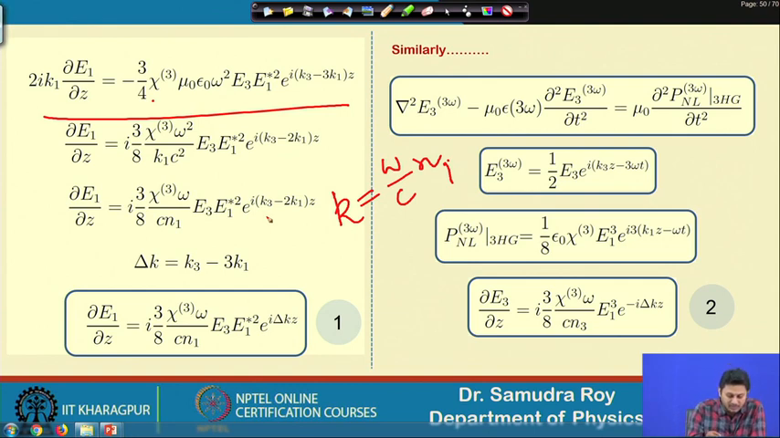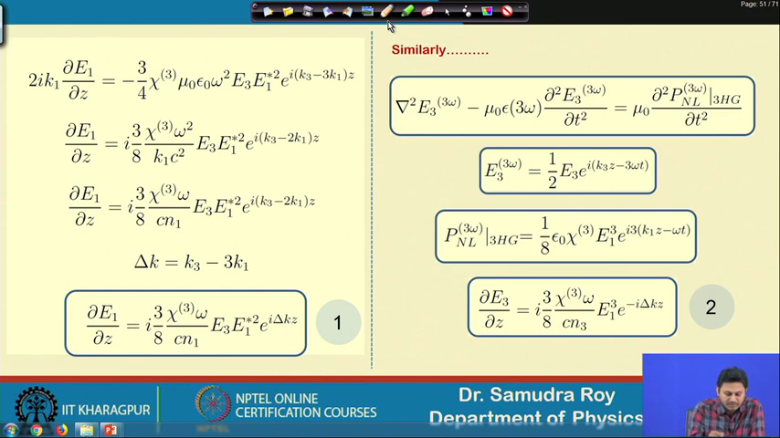Here it should be 3 omega, it is written wrongly. Not 3 omega, this is 3 k1. Well, it is written by mistake, it is written 2 k1. So, delta k will be k3 minus 3 k1.